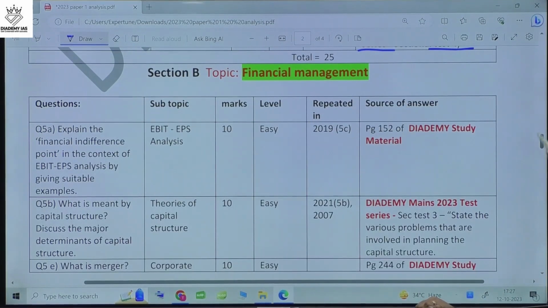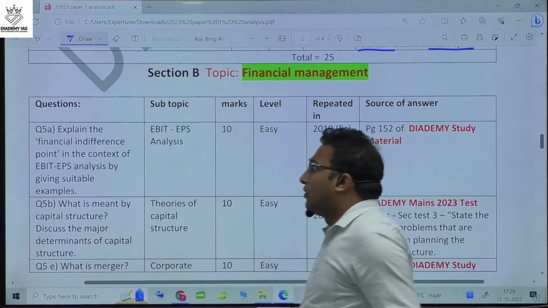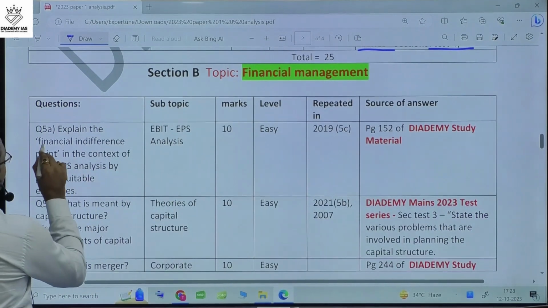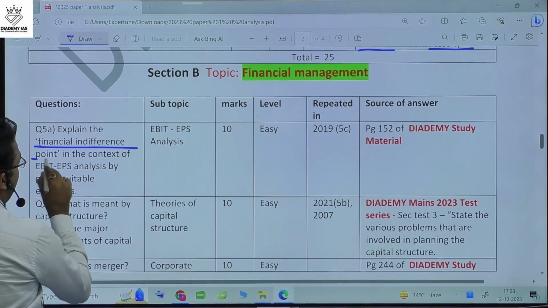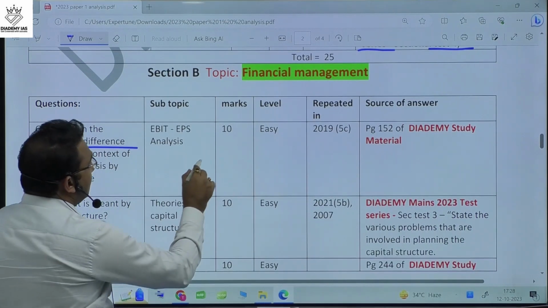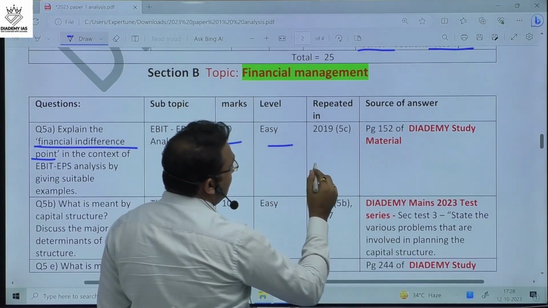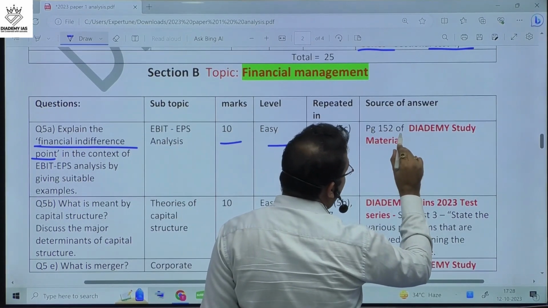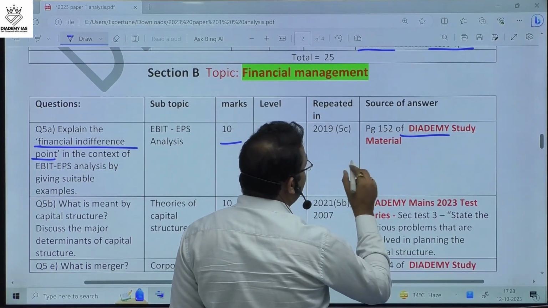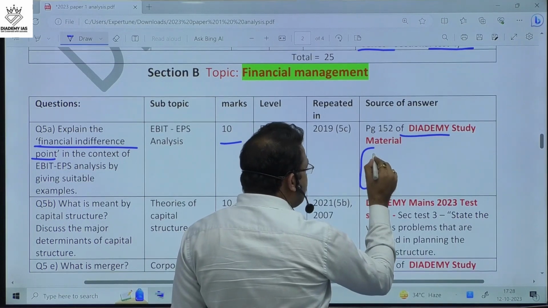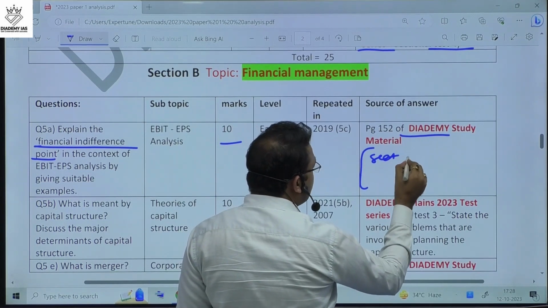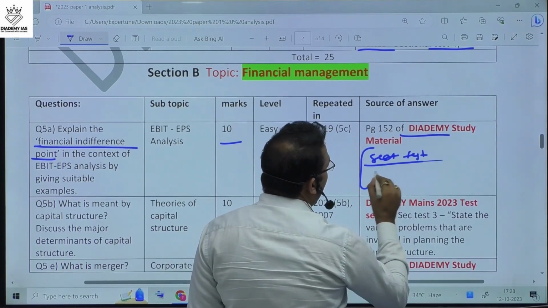Financial management, okay? Financial management. This question was about the financial indifference point, EBIT-EPS analysis. 10 marker question, easy question, and this question we can trace back to Diademy study material. Even in the sectional test, we asked a question on trading on equity.